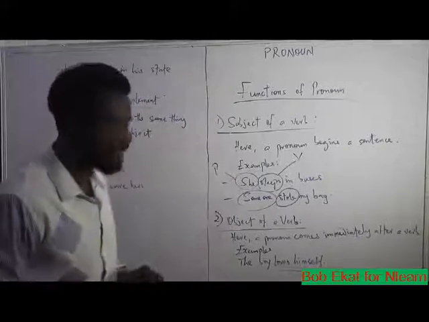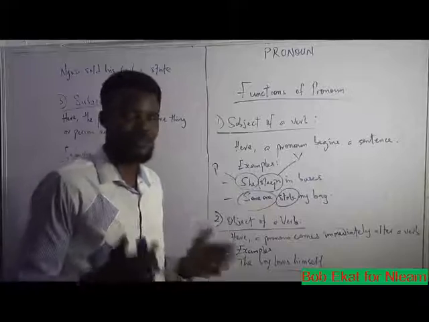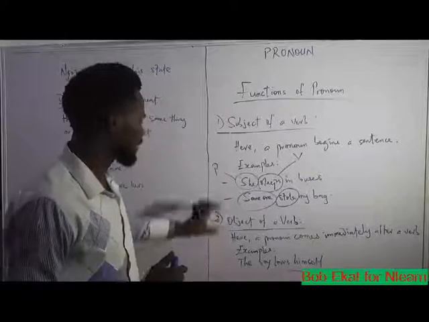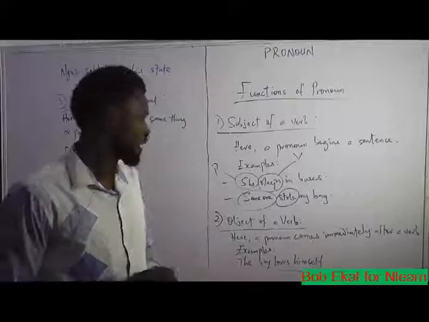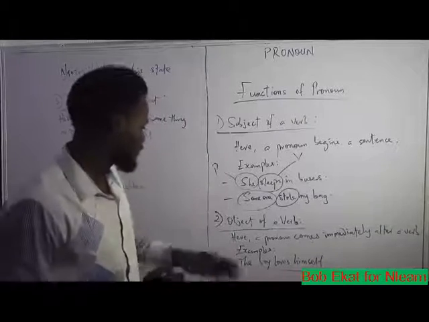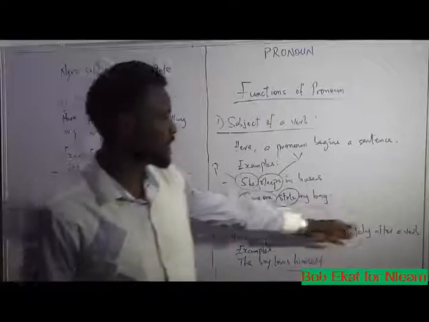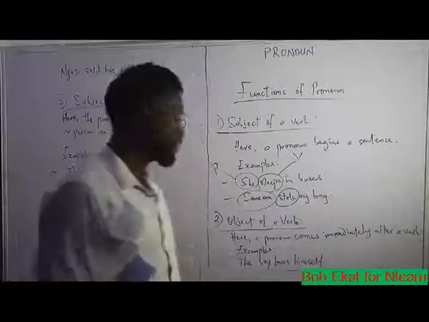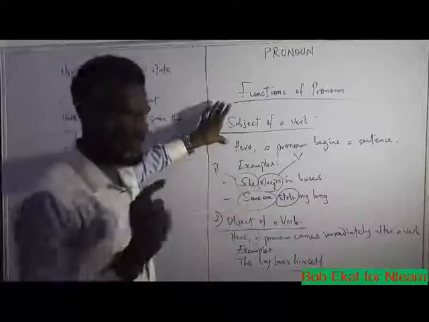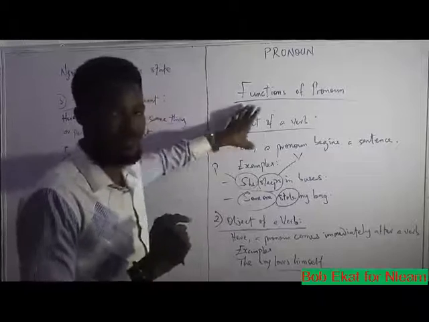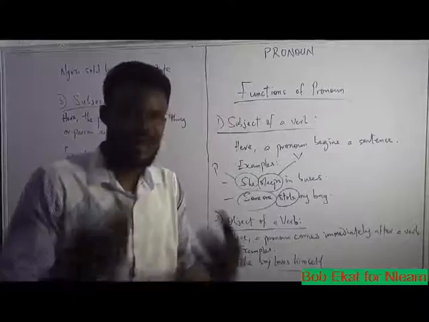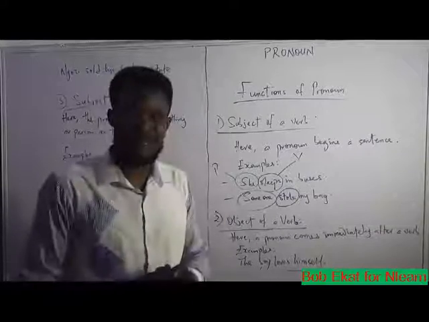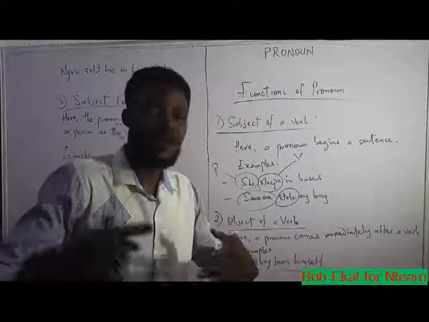We go to the next function of pronouns, which is as object of a verb. Pronouns function as objects of a verb. Here, a pronoun comes immediately after a verb. Remember in the first one, in the case of subject of a verb, we said the pronoun comes in the beginning before the verb. And now in the second one, we're saying the pronoun comes after the verb.